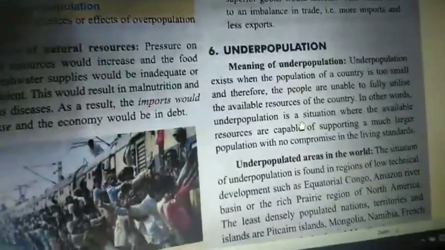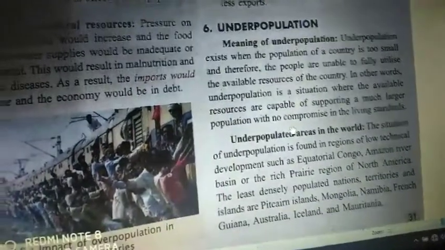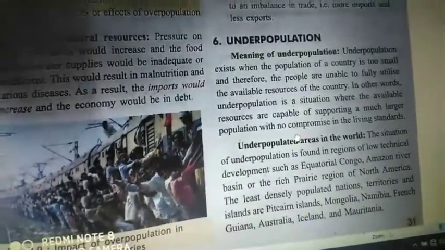So that's all about the impact of overpopulation. Now we are going to see the next heading, that is underpopulation.